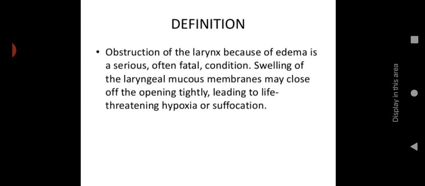So when you are studying this, go and review the anatomy and physiology of the larynx. From the picture you can see the vocal cords and all. A small hole is there for the air to enter. So once the folds or the glottis get swollen or enlarged, it will completely obstruct the airway. Once the airway is obstructed, the person will go into life-threatening hypoxia that can lead to death or suffocation. So this is what happens in laryngeal obstruction.